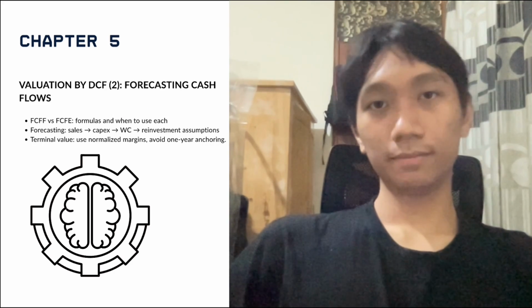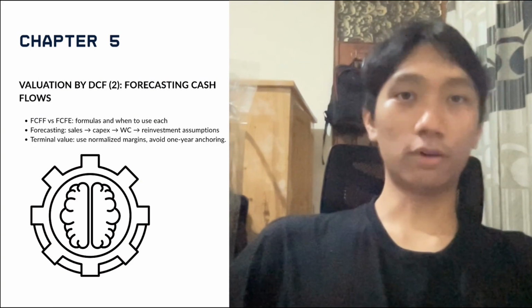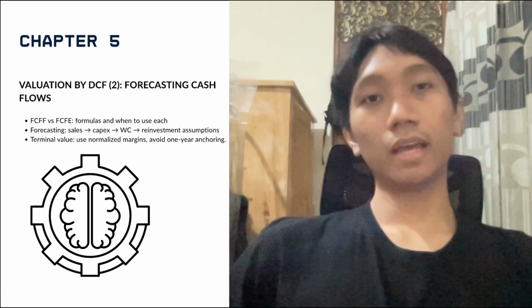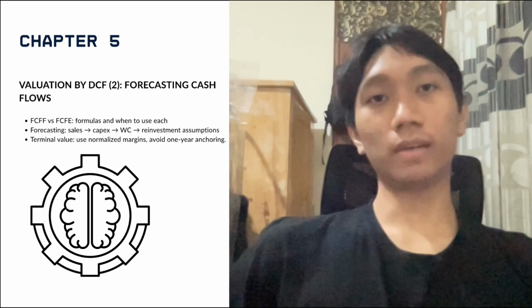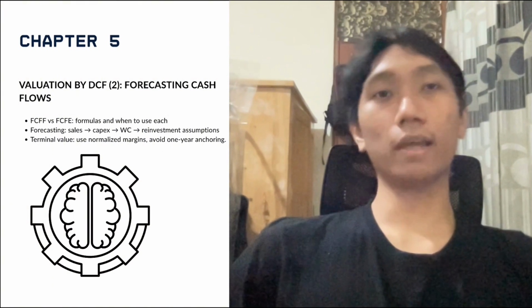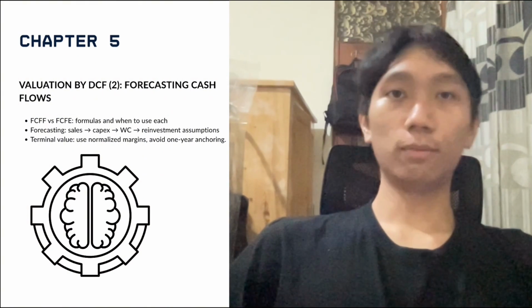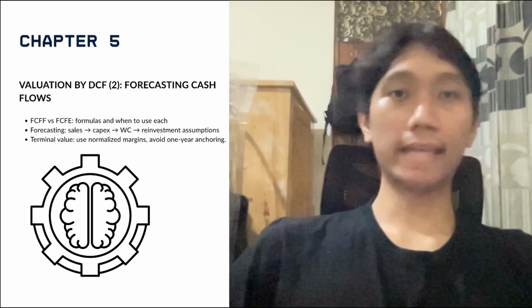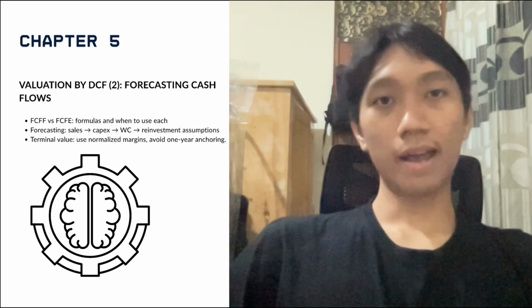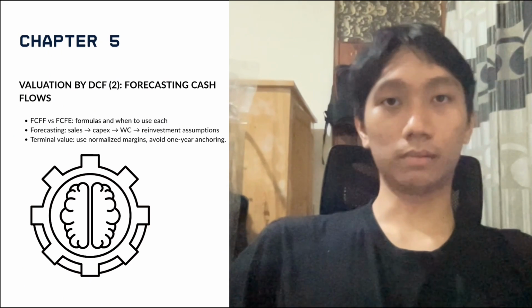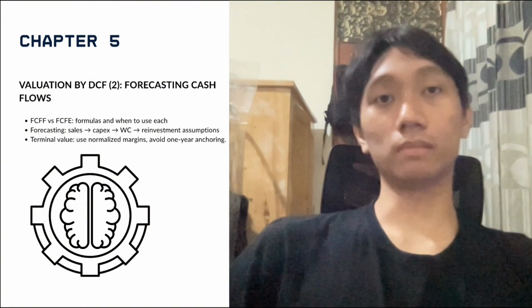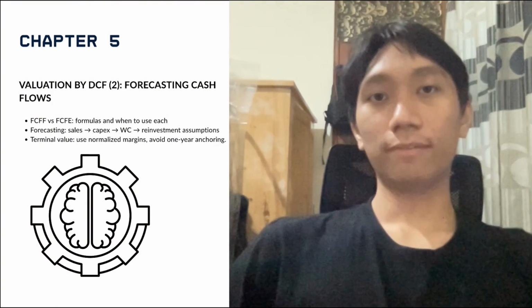Chapter 5 is the heavy lifting: forecasting free cash flow. Know the free cash flow to the firm versus free cash flow to equity, and follow the formula. Start with sales drivers, map margins, estimate required CapEx and working capital, and derive free cash flow.